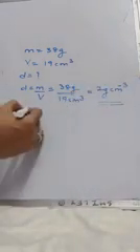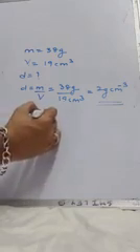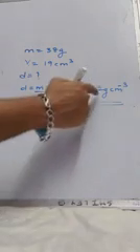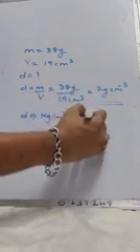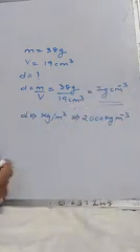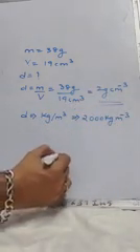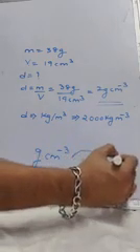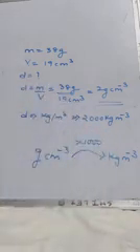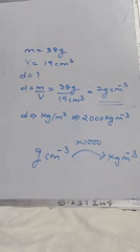This is in gram per centimeter cube. If you want to find density in kg per meter cube, what you have to do? You have to multiply this with 1000. So you will get 2000 kg per meter cube. Please remember the formula: gram per centimeter cube to kg per meter cube, you multiply by 1000. Okay. This way you can find the density of any object.